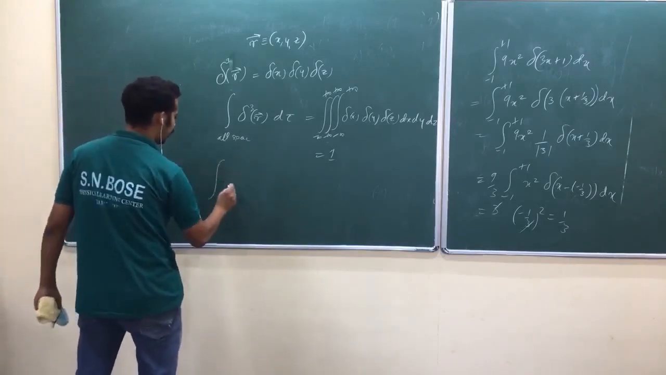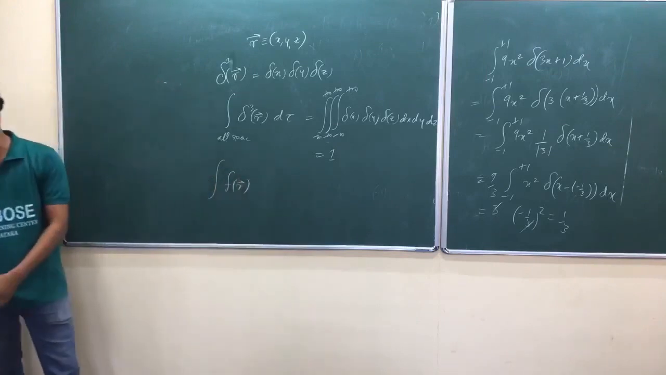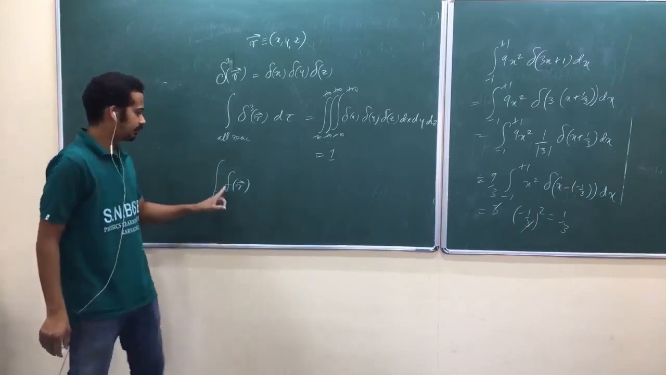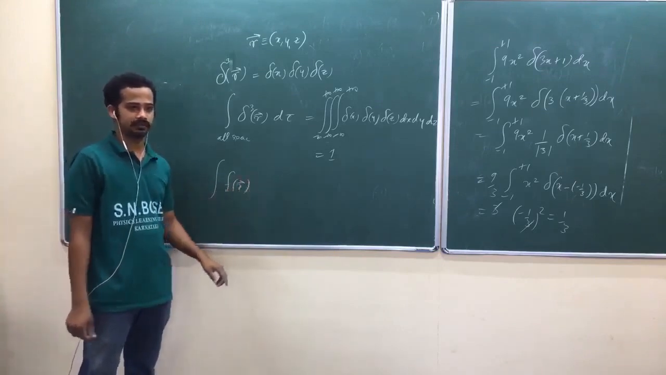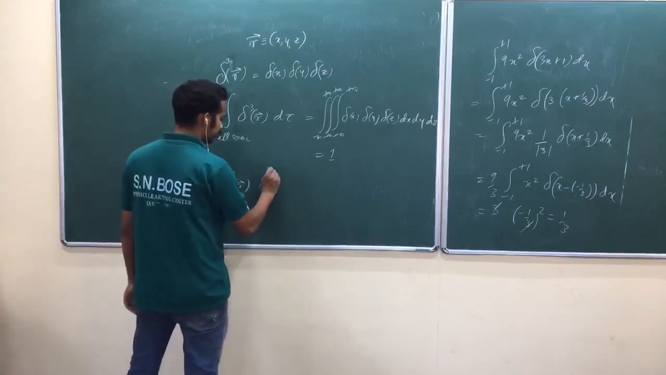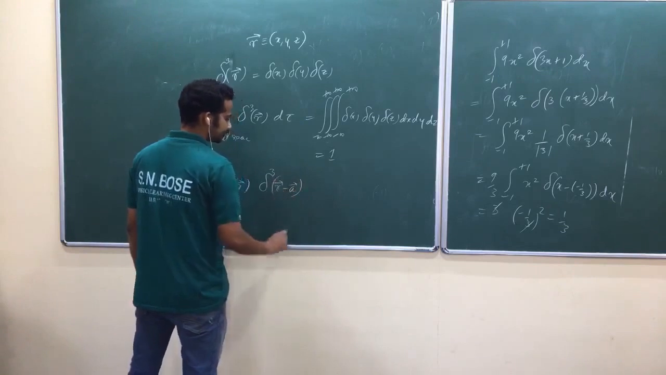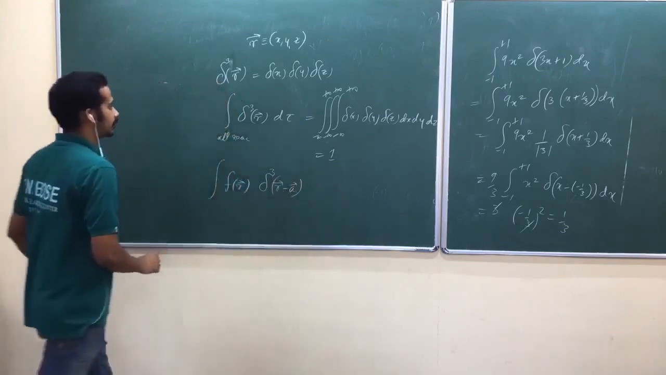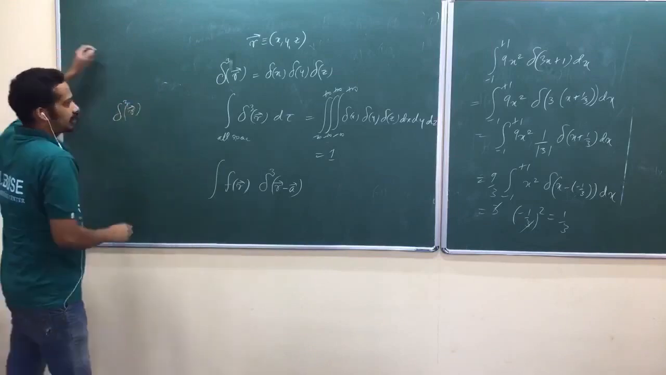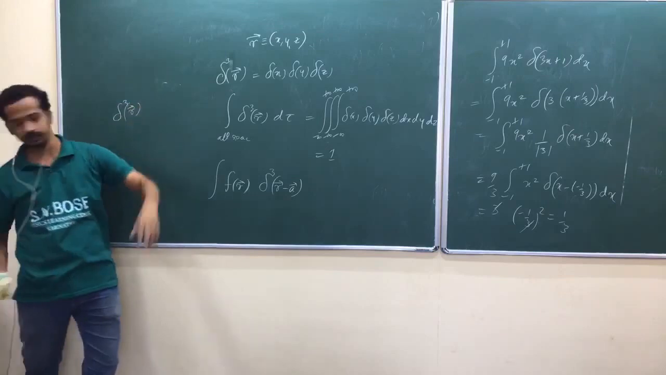Similarly, integral of f of r. What do you mean by a scalar function of a vector r? That means it's a function of x, y, z. It's a function of x, y, z into Dirac delta cube of r minus a. Wait a second. Delta cube of r vector. Actually, I haven't defined that. Here also, skip that one.